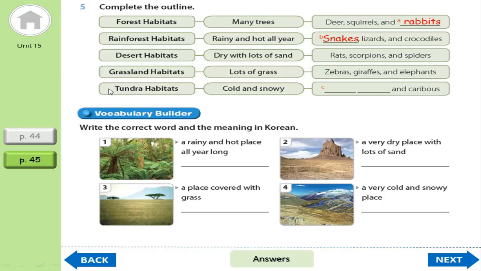And about the outline of tundra habitats: cold and snowy. Okay, so let's complete the word here. What word should we put here?